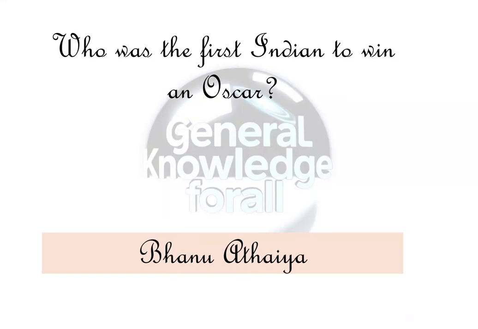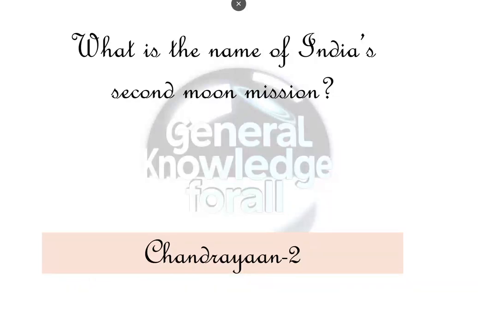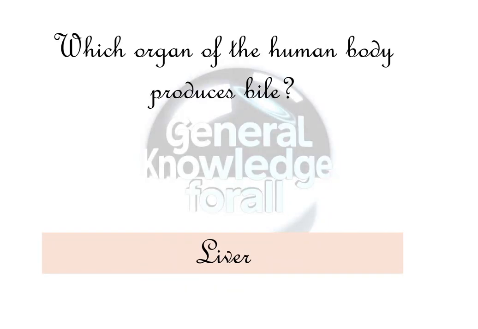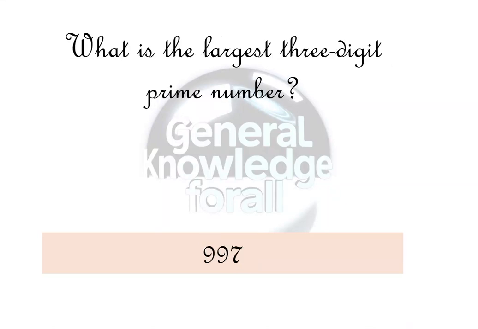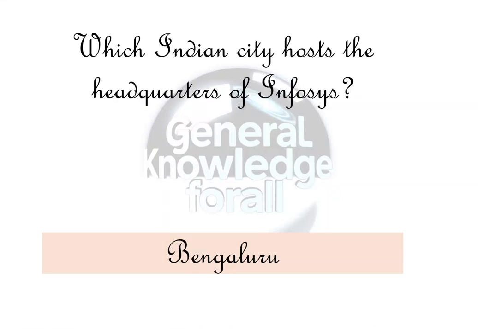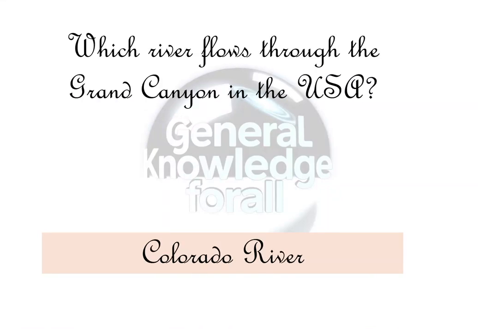What is the name of India's second moon mission? Chandrayaan-2. Which organ of the human body produces bile? Liver. What is the largest three-digit prime number? 997. Which Indian city hosts the headquarters of Infosys? Bengaluru. Which river flows through the Grand Canyon in the USA? Colorado River.